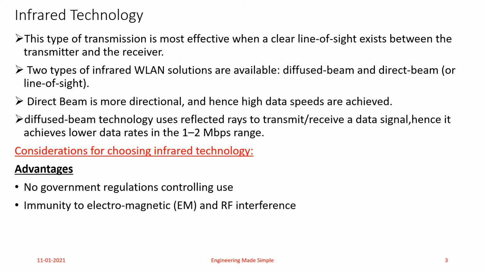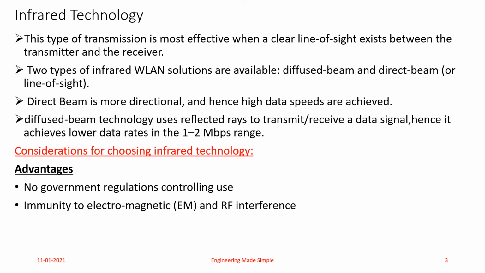Now what is the simplest example of a wireless local area network using direct beam technology? Most of your wireless routers use direct beam technology. Suppose I have two or three devices connected in my home using a wireless local area network, that is a wireless router, and sometimes in the router specification we read that it uses direct beam technology. Now what is this direct beam? A direct beam is formed between the connected device and the router or the network resource.